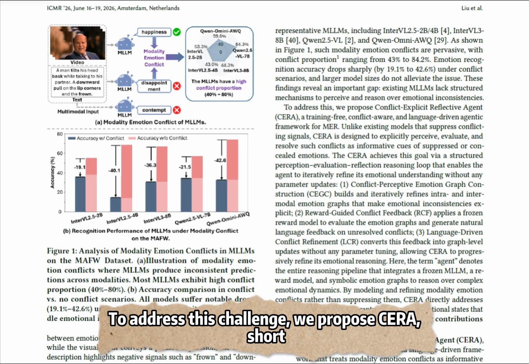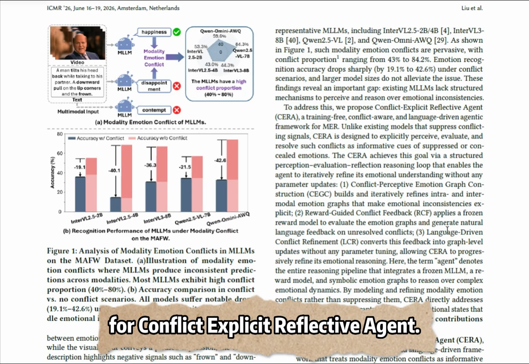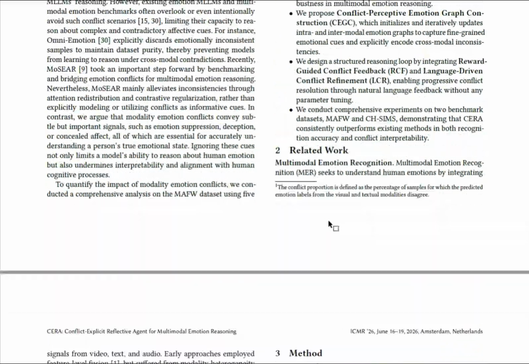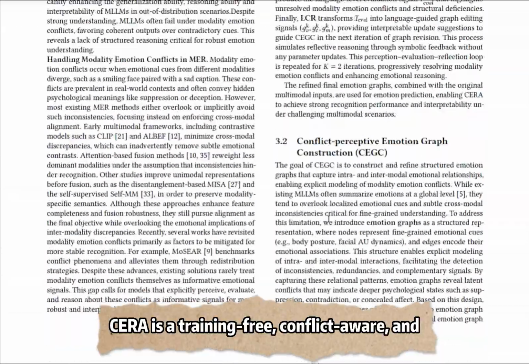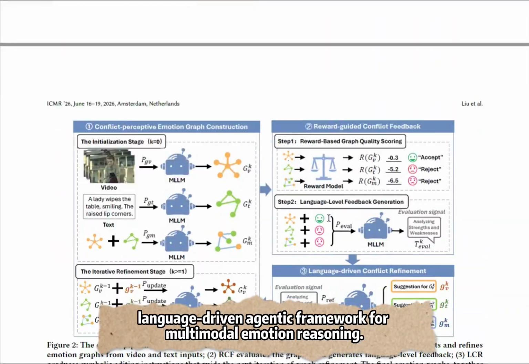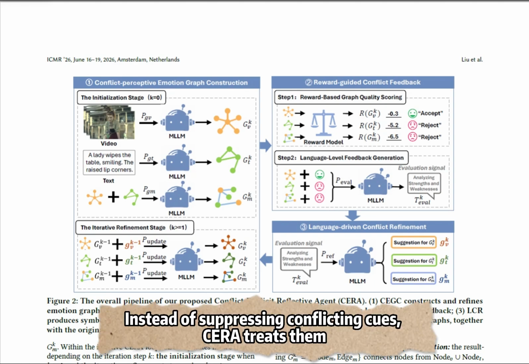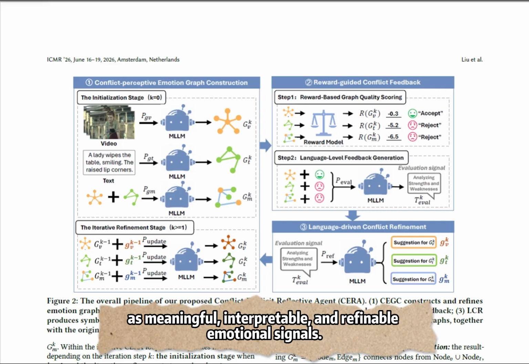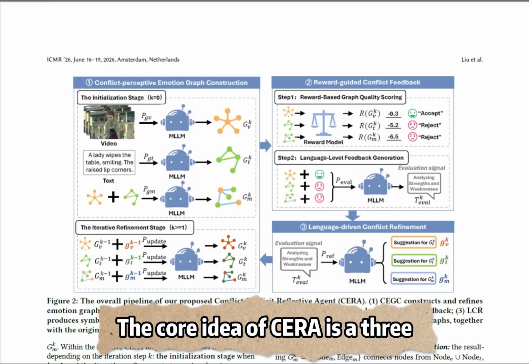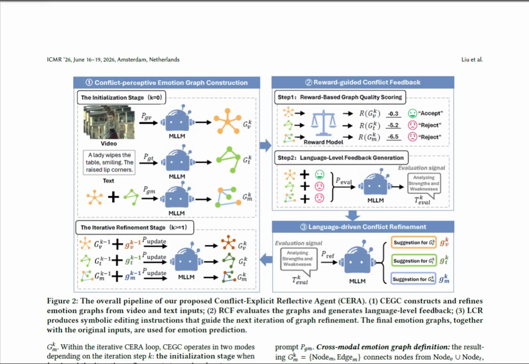To address this challenge, we propose CERA, short for Conflict-Explicit Reflective Agent. CERA is a training-free, conflict-aware, and language-driven agentic framework for multimodal emotion reasoning. Instead of suppressing conflicting cues, CERA treats them as meaningful, interpretable, and refinable emotional signals. The core idea of CERA is a three-stage reasoning loop.